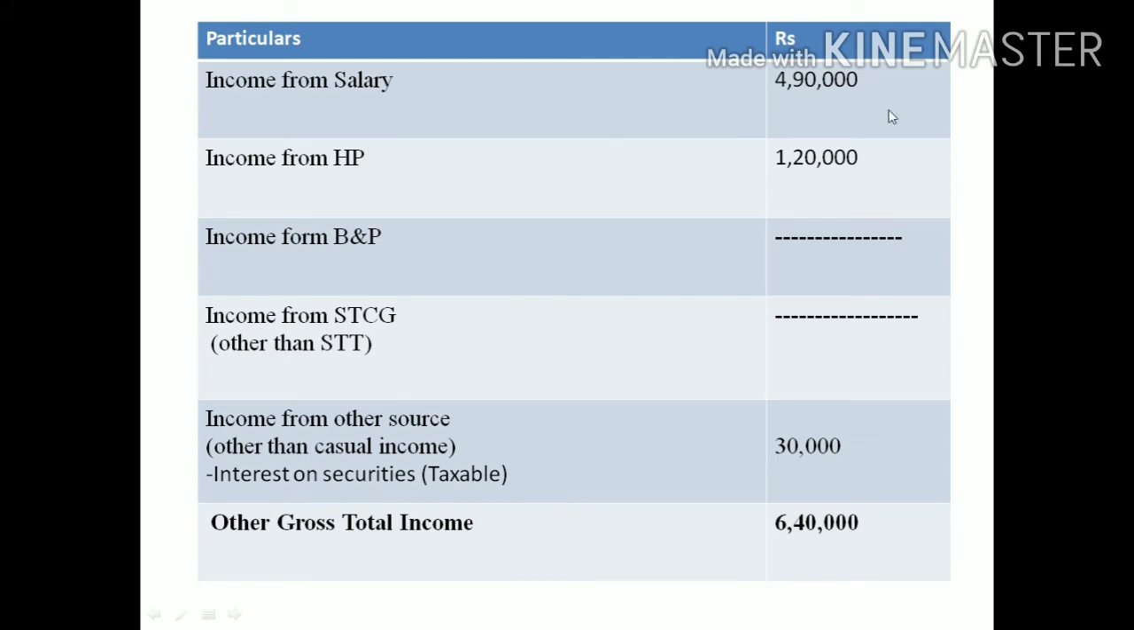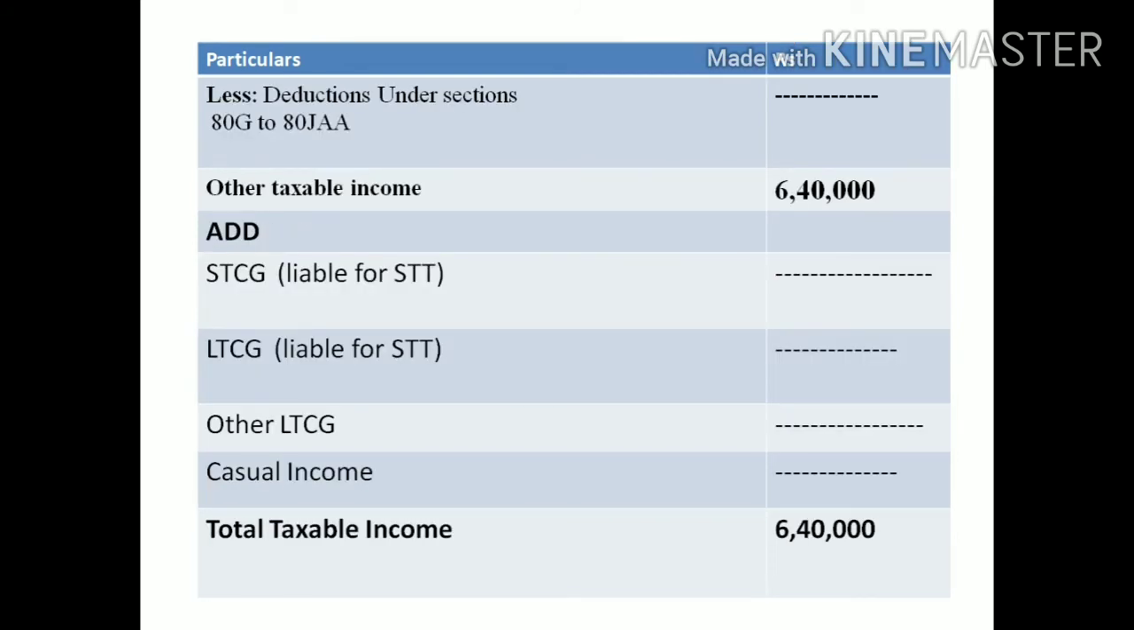Income from salary is 4,90,000 as given, house property is given 1,20,000, then income from business or profession is nil, income from short-term capital gain other than STT is nil, then income from other sources we have is interest on securities 30,000. The total of this you will get 6,40,000 as the gross total income. From this we claim deductions; there is no deduction in the problem, so the taxable income you will get is 6,40,000.